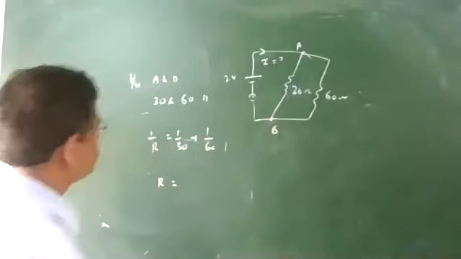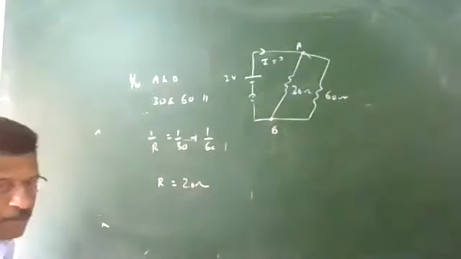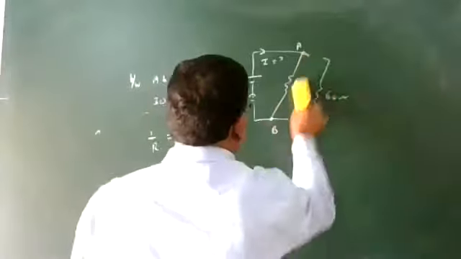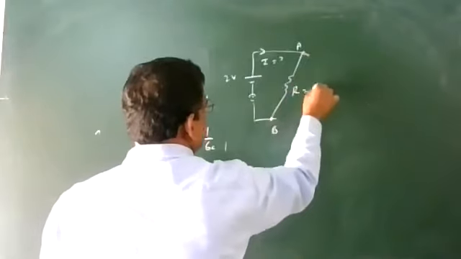Anshuman says 20 ohm. So remove them; now between A and B you have a single resistor of resistance 20 ohms.